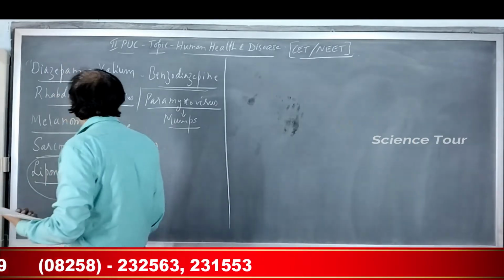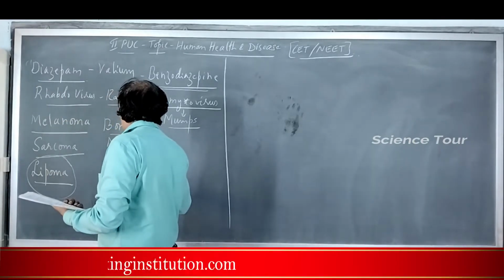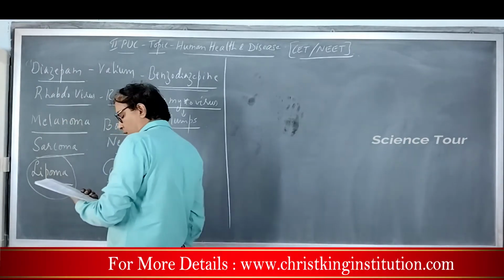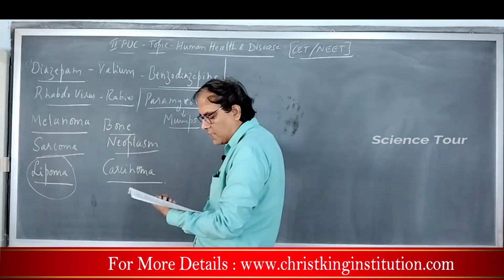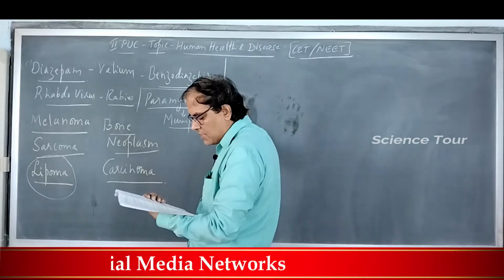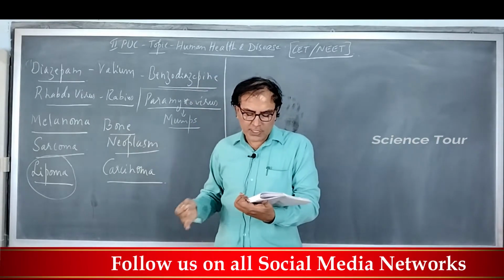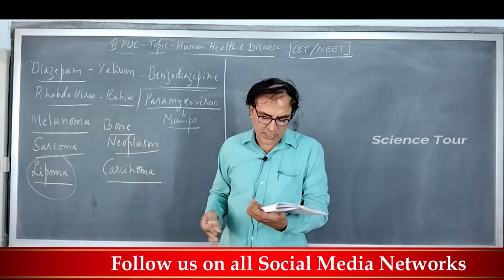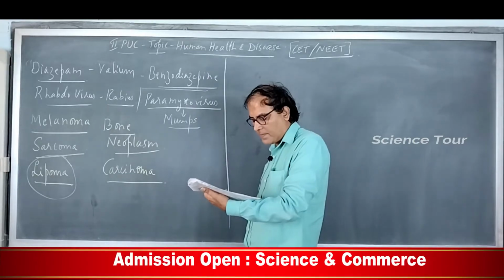One more thing I would like to tell about carcinoma. It is the malignant tumor of the skin or the mucous membrane. This carcinoma starts in cells that make up the skin, the ectoderm, or the tissue lining organs such as the liver or kidneys. Okay.